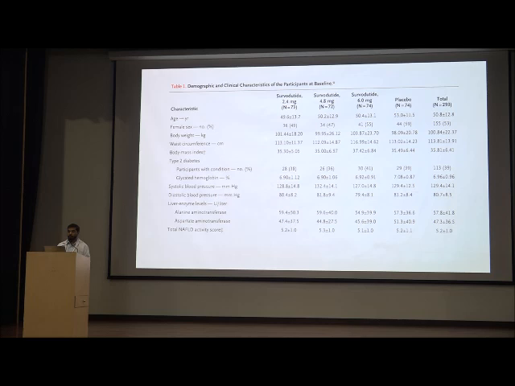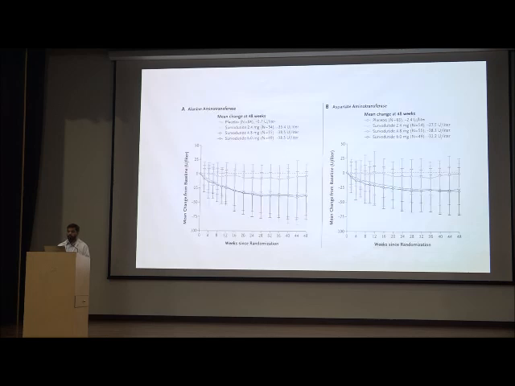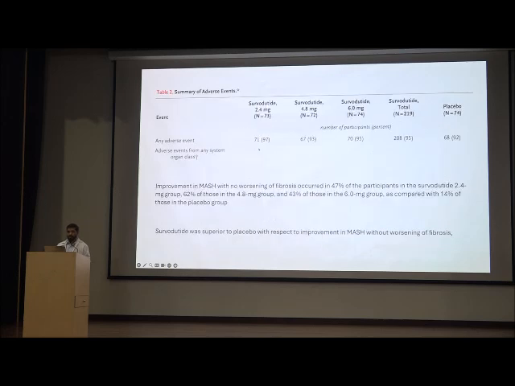They had a comparable BMI of 35 in each arm, and diabetes was present, and they showed that survodutide 2.4, 4.8 mg achieved the primary endpoint, like resolution of NASH, as compared to the placebo, and it was significant with the 4.8 milligram survodutide dose. Also, the change in liver enzymes was significant with every dose as compared to the placebo, and more effect was seen with the high doses. Side effects were seen in almost 97% of patients, though discontinuation was required in only 40% of cases.